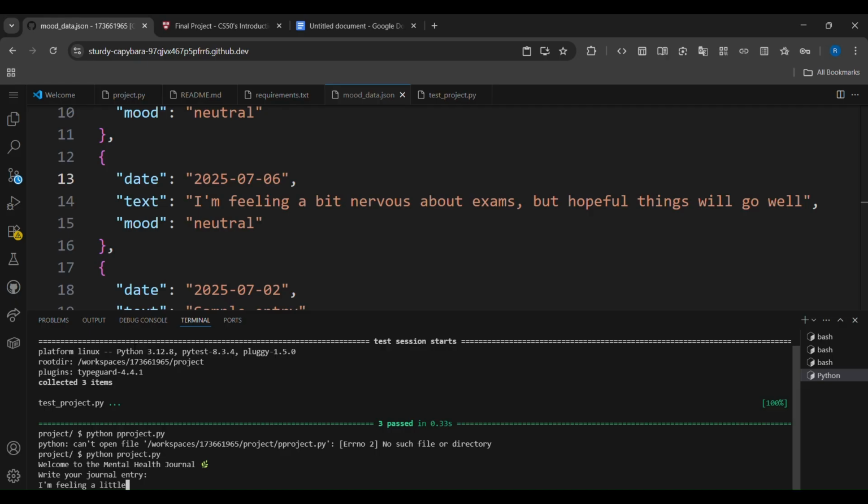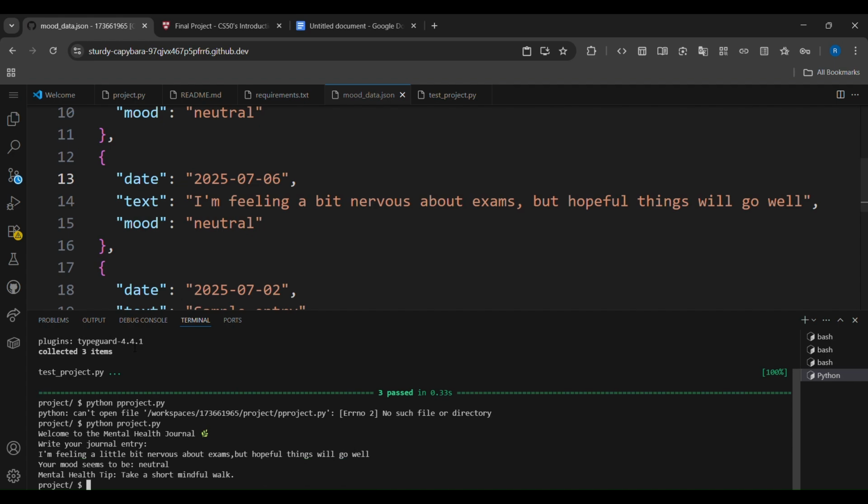a little bit nervous about exams, but hopeful things will go well. Okay, I've typed this message and it will show us two messages. Your mood seems to be neutral. Okay, it will show you your mood status and also mental health tips.